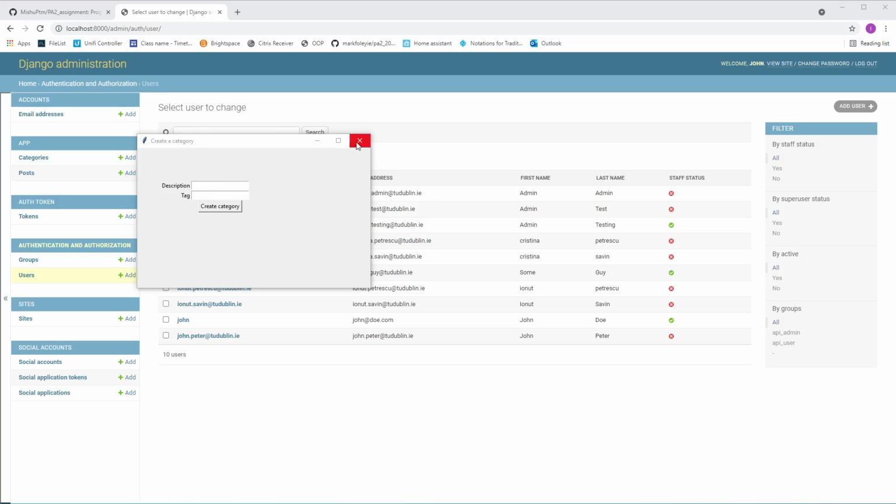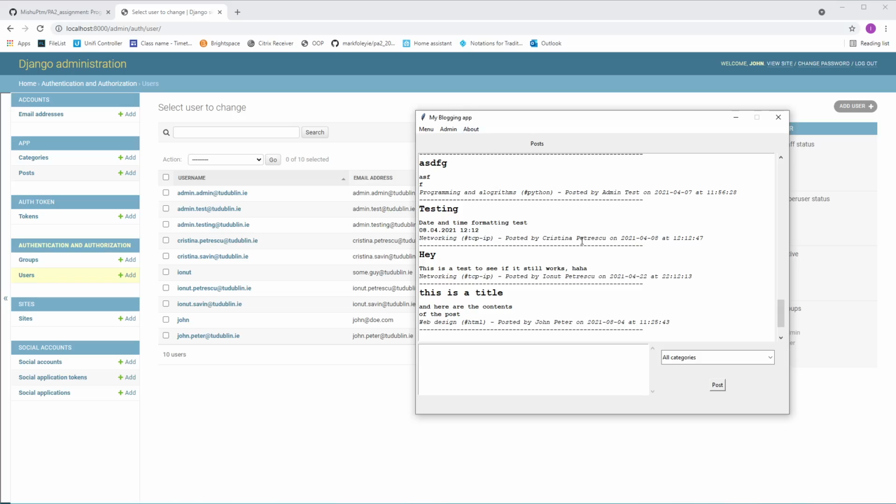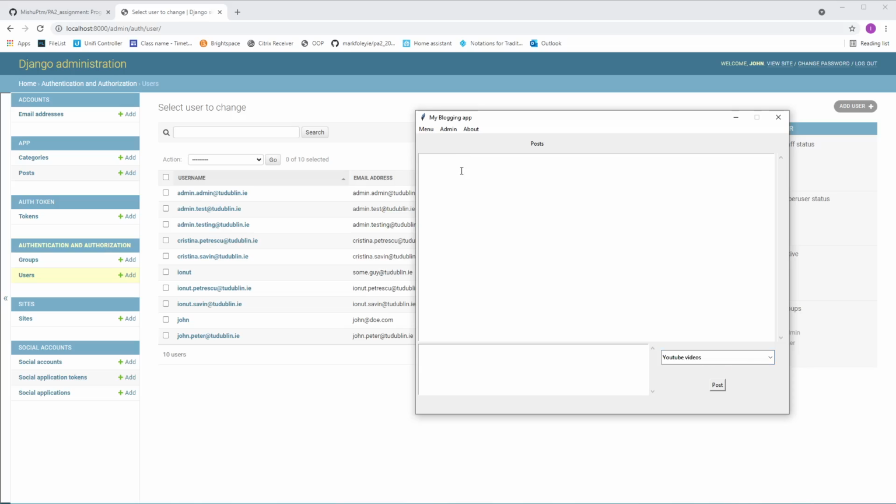Okay, so the category was created. Once we finish, we can just close the window, and the main window will pop back up. And now we should be able to see a YouTube videos category over here, and you can see that there's nothing in here. We could create a post.